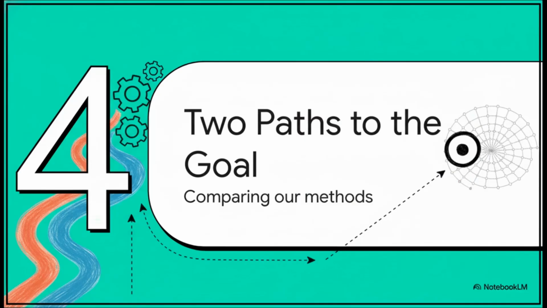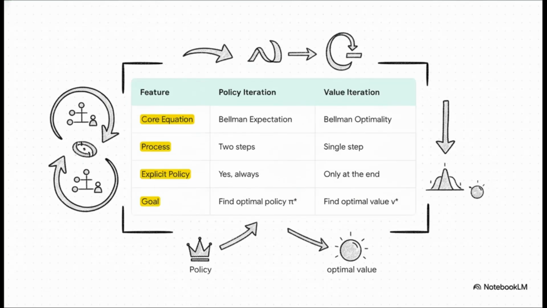Okay, so we've covered two powerful algorithms that both get us to the same optimal solution. Let's just put them side by side to really lock in our understanding. Looking at them like this, the differences are pretty clear. Policy iteration is that two-step dance. It uses the Bellman expectation equation, and it always maintains an explicit policy. Value iteration is the shortcut. It uses the Bellman optimality equation in a single update step, and it's all about finding the optimal value function first.